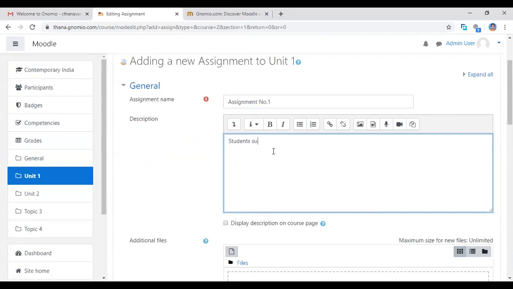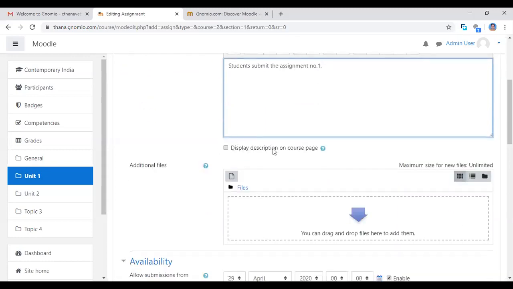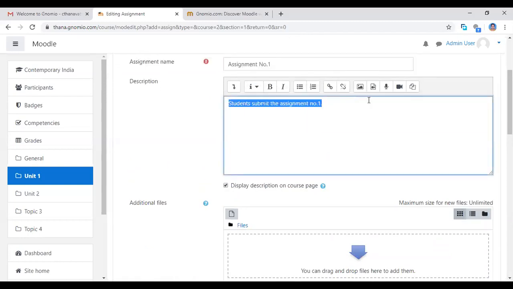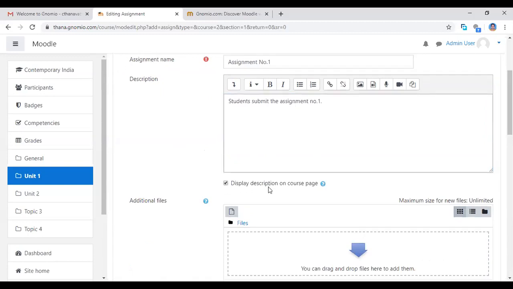Students submit the assignment. Number 1, whatever you want to describe about the assignment, you can give which activity. Here you see display description on course page. If you click display description, this description will be displayed on that page. So I am clicking here display description on the course page.